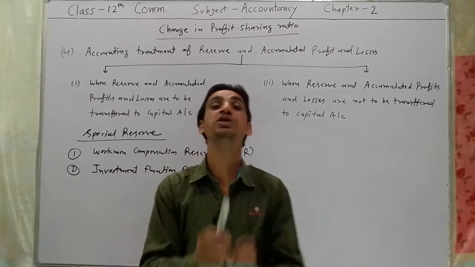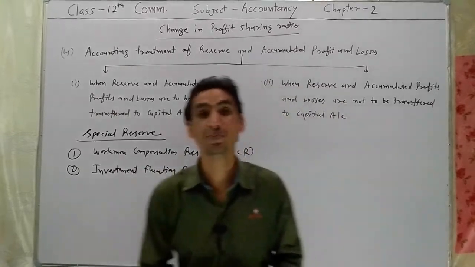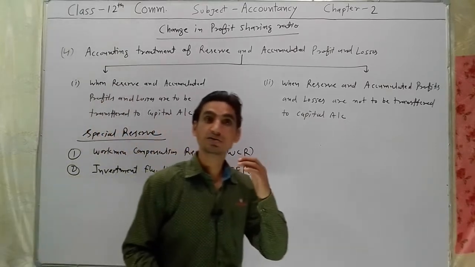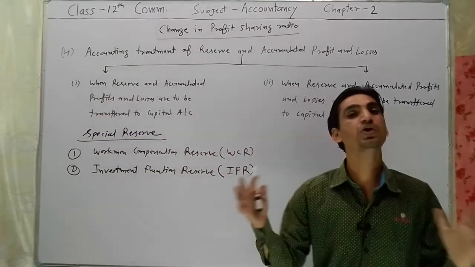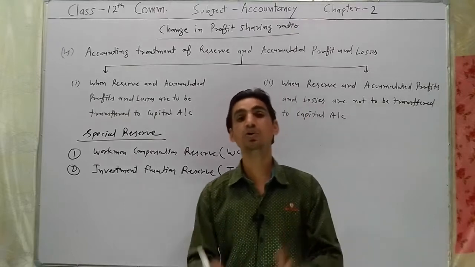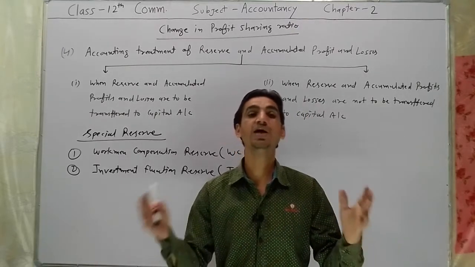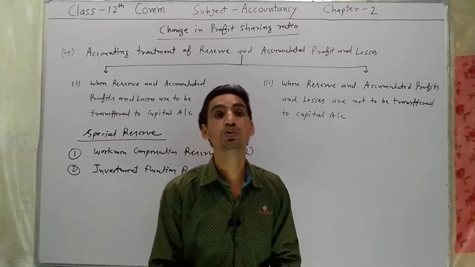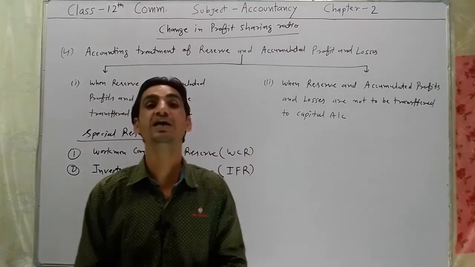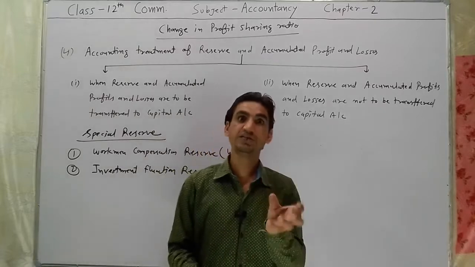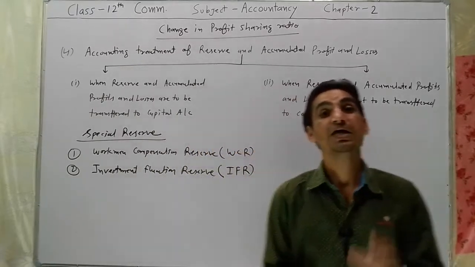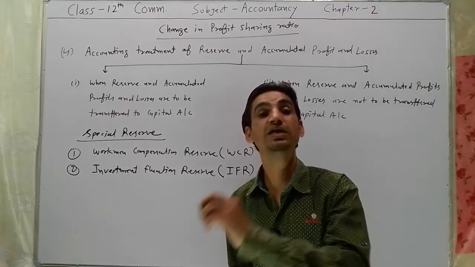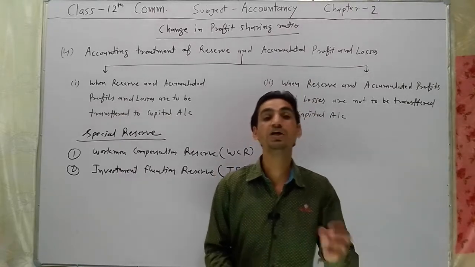The reason to create the first reserve, workman compensation reserve: as you know, in a company many employees work, and there is a possibility to have some accidental claims during work in factory or in organization.